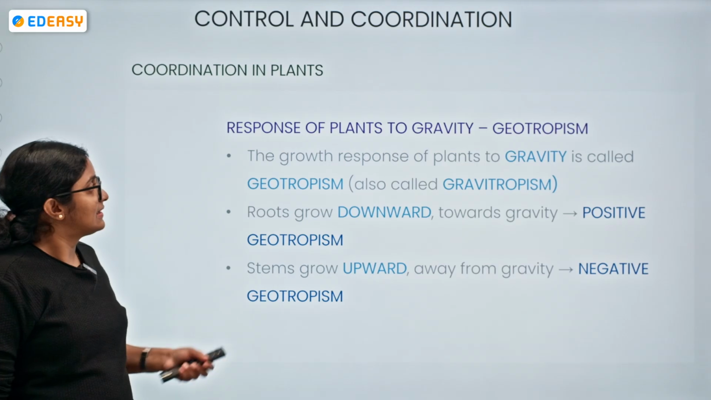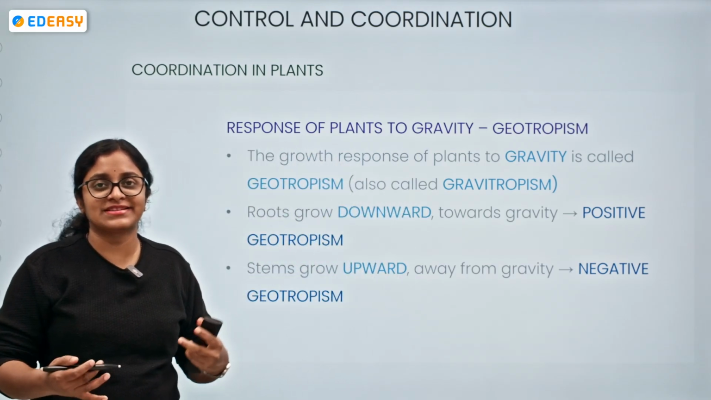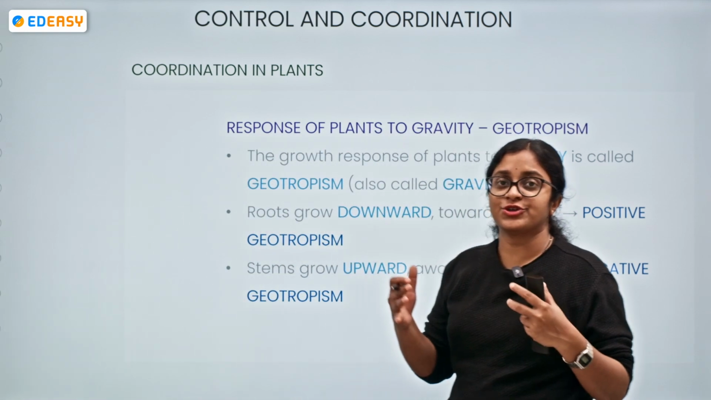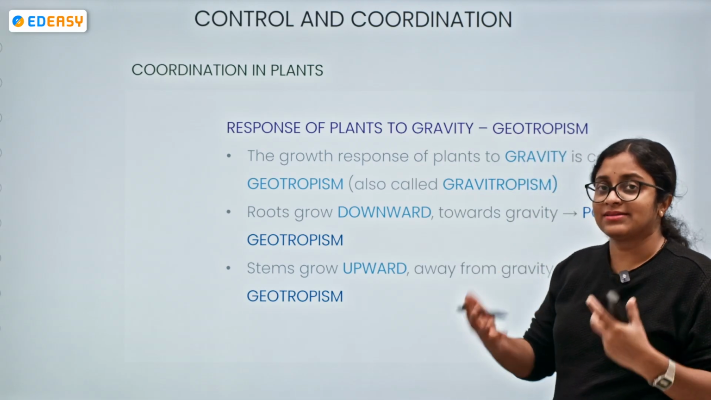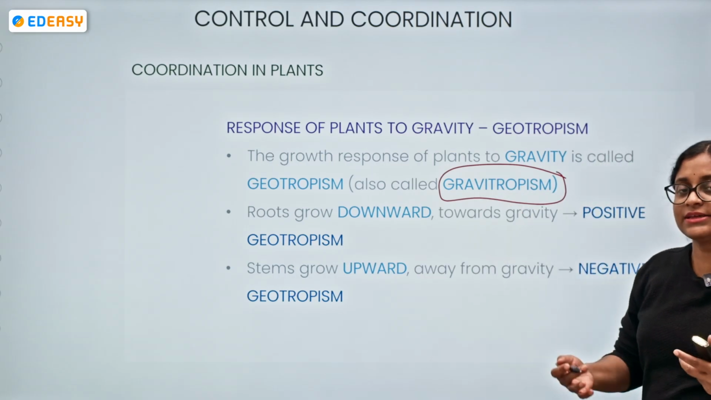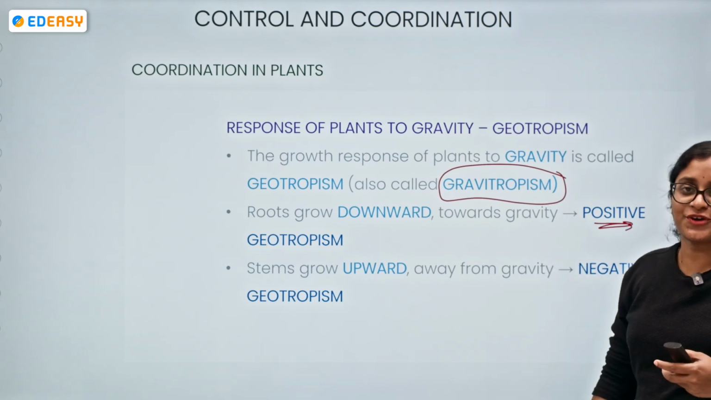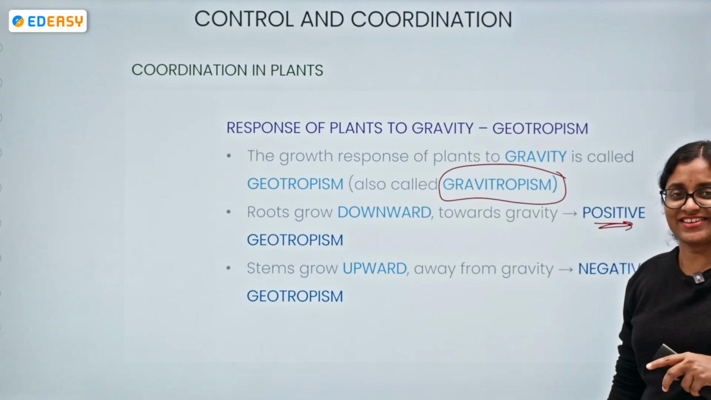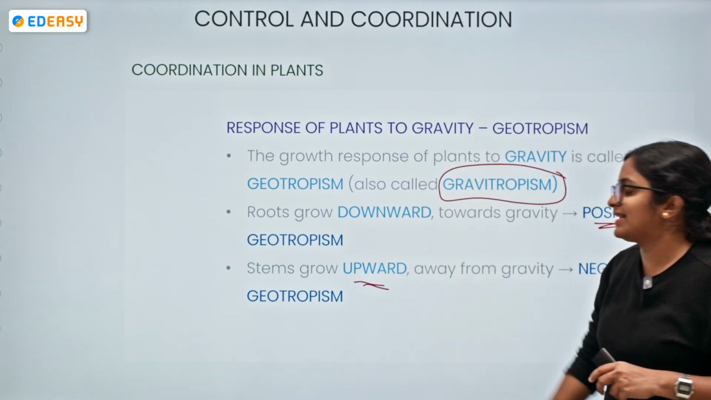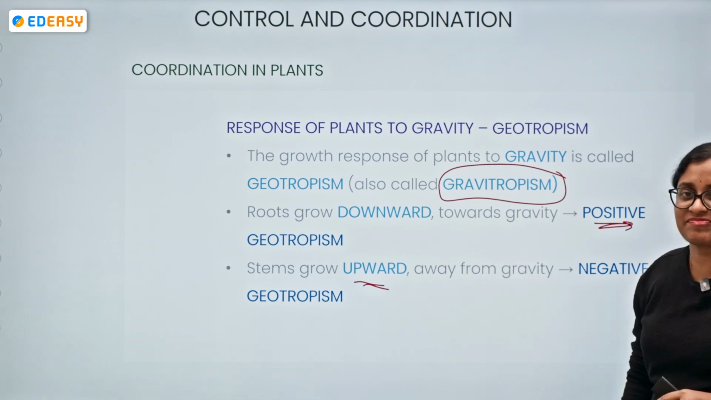Okay, moving on. The response of plants towards gravity, what can we call it? Geotropism. The growth response of plants towards gravity is called geotropism. We also have another name for it, gravitropism. Here the roots grow downwards towards gravity, which corresponds to positive geotropism. Now we can take the reverse of what happens in phototropism. The stems grow upward, away from gravity. We take it as negative geotropism. So simple and so easy to remember, right?